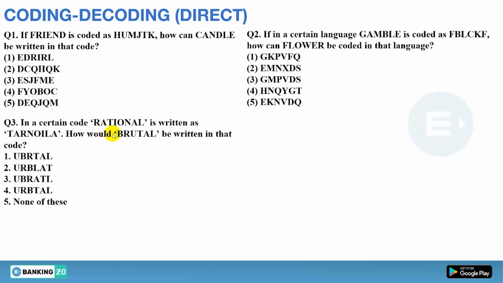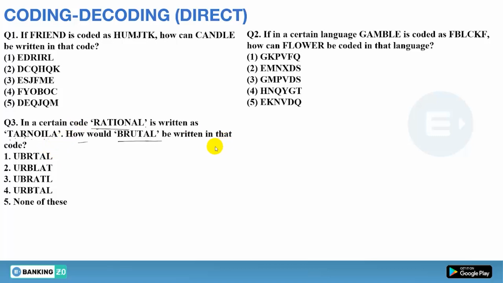The code of RATIONAL is written as TARNOILA, and what will be the code for BRUTAL? So let's see.